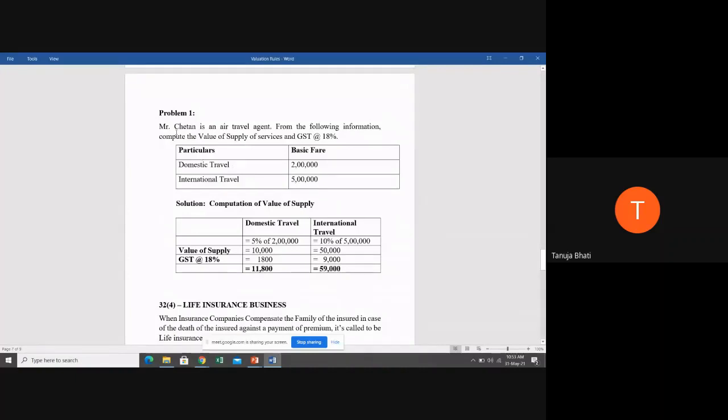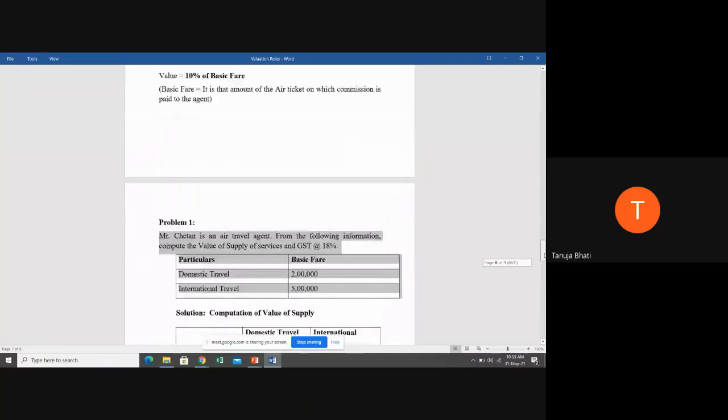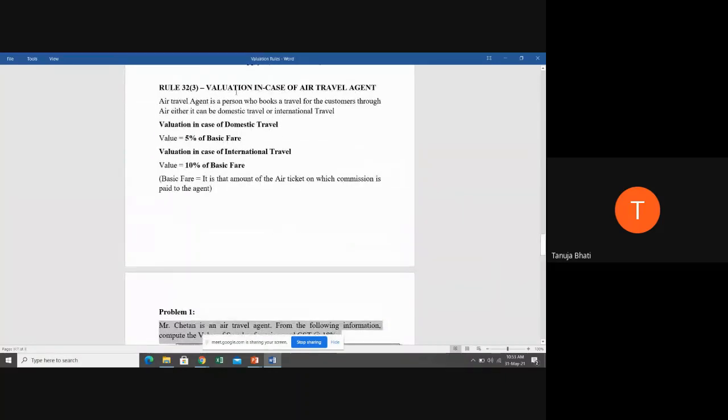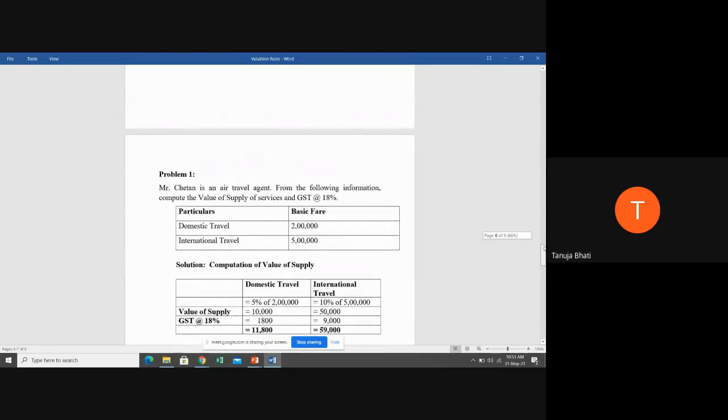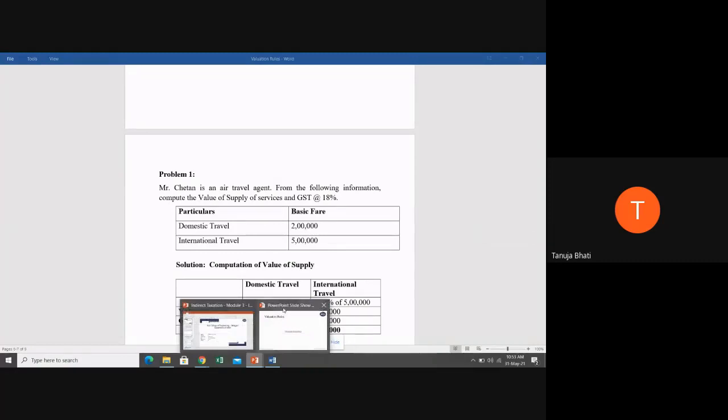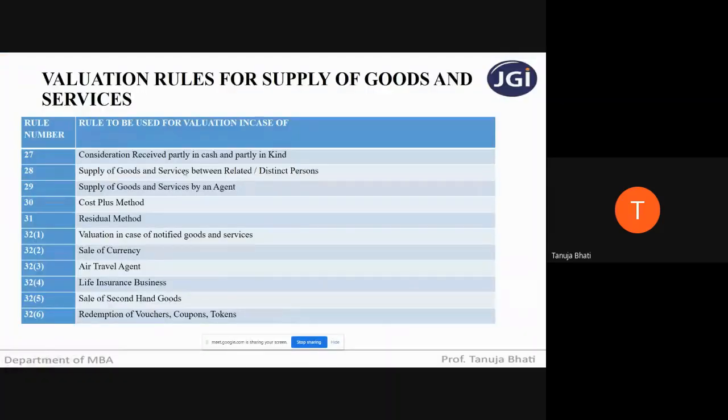So is this clear, students? Is problem number 1 in relation to rule 32 sub rule 3 clear to everyone? Yes? Yes, ma'am. Okay. For today, we will stop with this rule, because rule 32 sub rule 4 is quite big. So we may not be able to complete it in this lecture. Okay. So quickly,